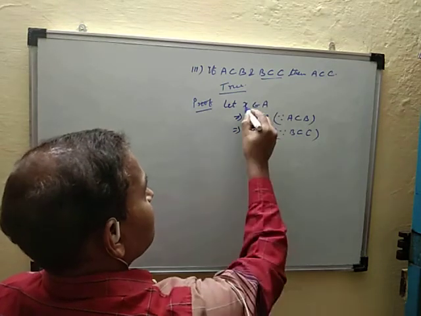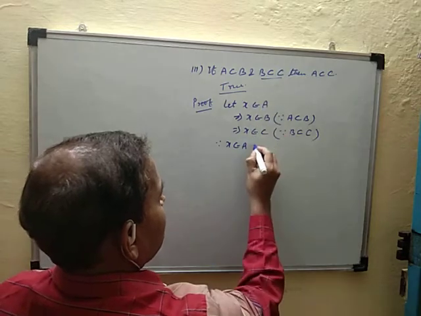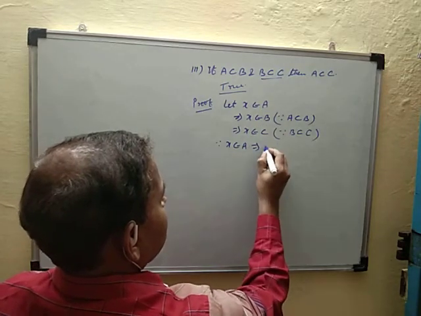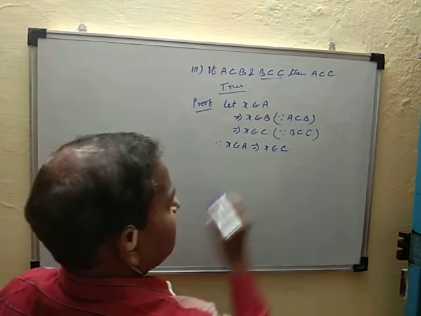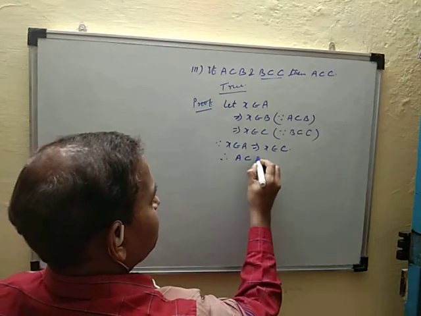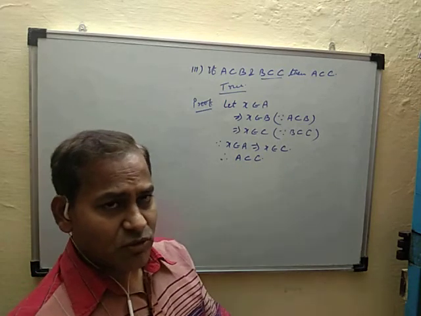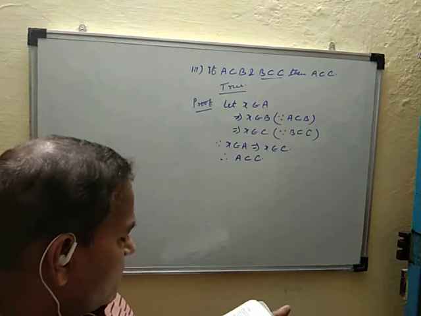Now, since X belongs to set A, this implies that X belongs to set C. So therefore set A is a subset of set C. Proved. So this is a true statement. So this is the third part.